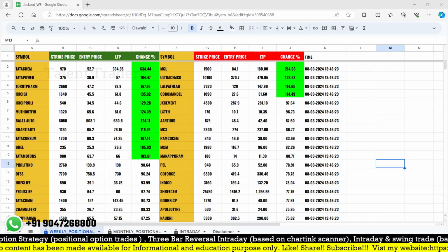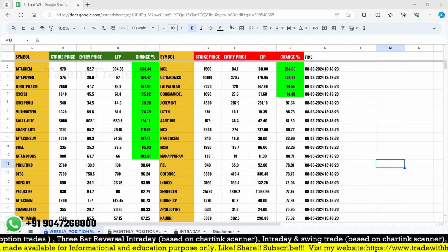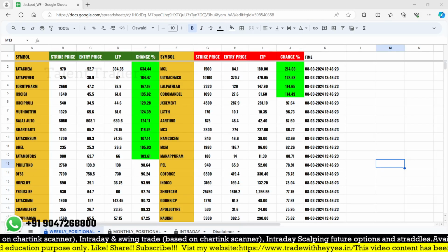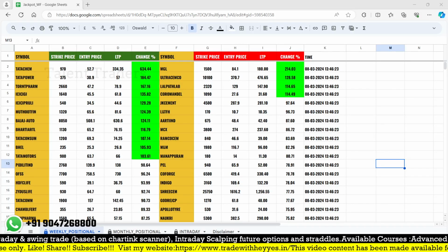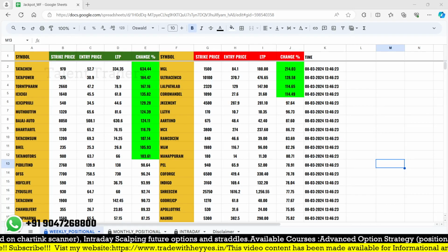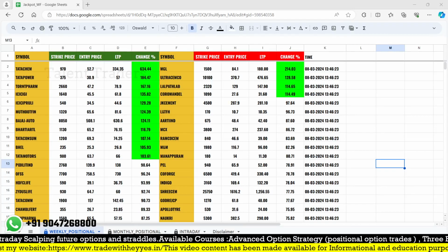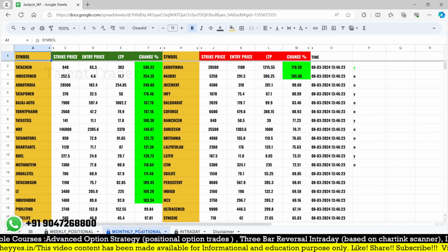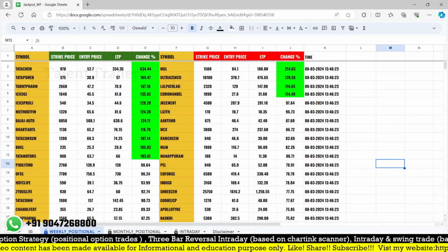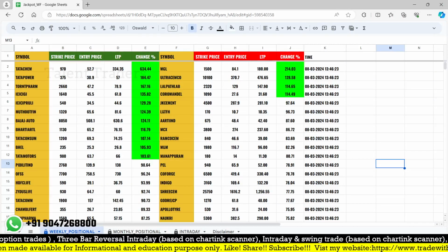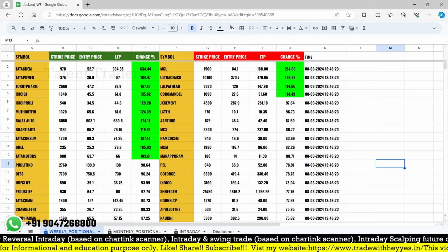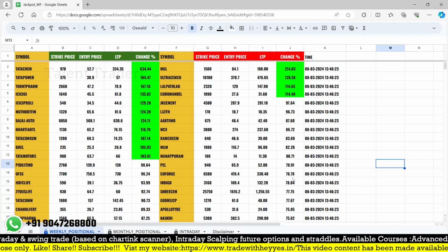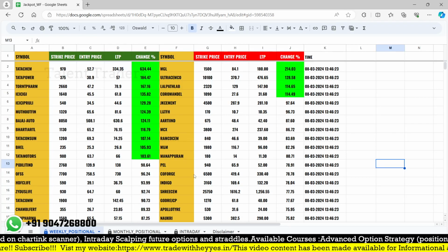And our intraday sheet, we recently updated some of the data. It picks the stocks which are breaking the Camarilla R4, and after 9:30 that is working fine. But we recently made changes and on Friday we faced a data issue, and now it is okay. The monthly sheet works on a positional basis on our concept, and the weekly also works based on the concept. People are asking how to use the weekly sheet and monthly sheet. The monthly and weekly sheets work based on my positional trading strategy. If you want to use them without our strategy, you can also use them.